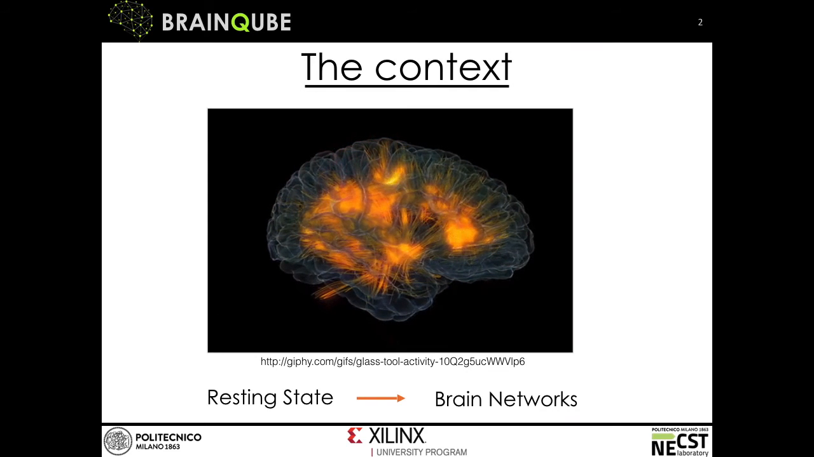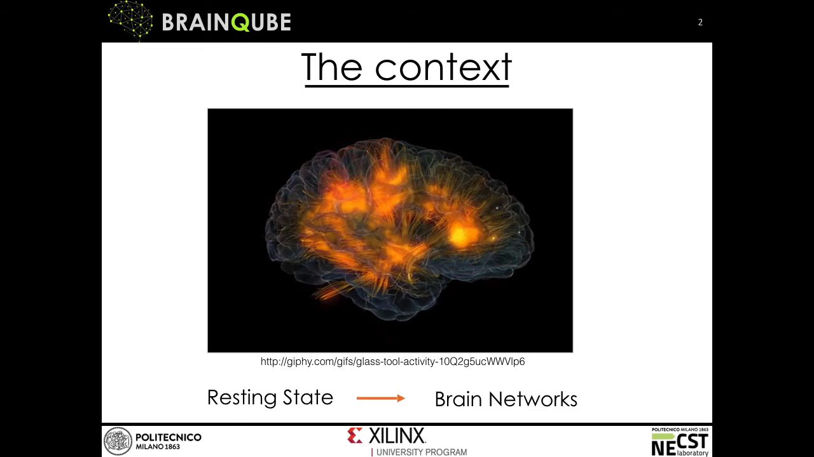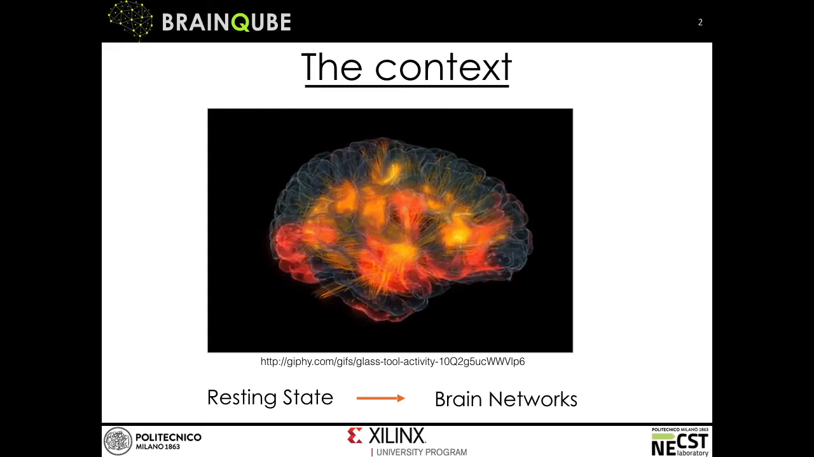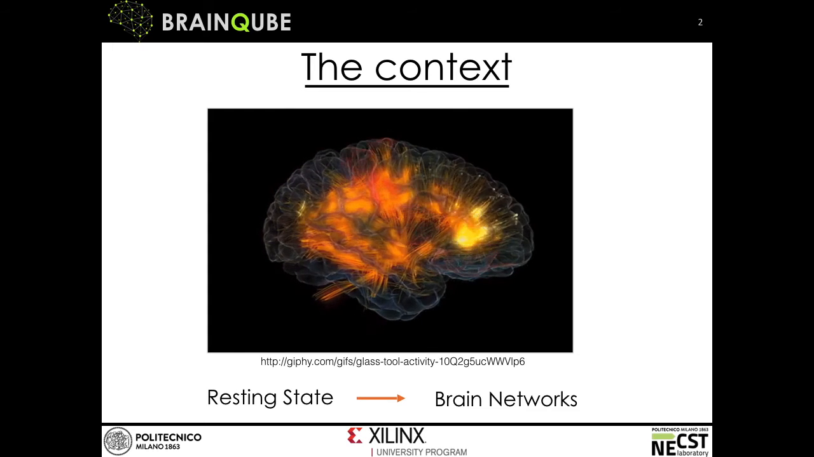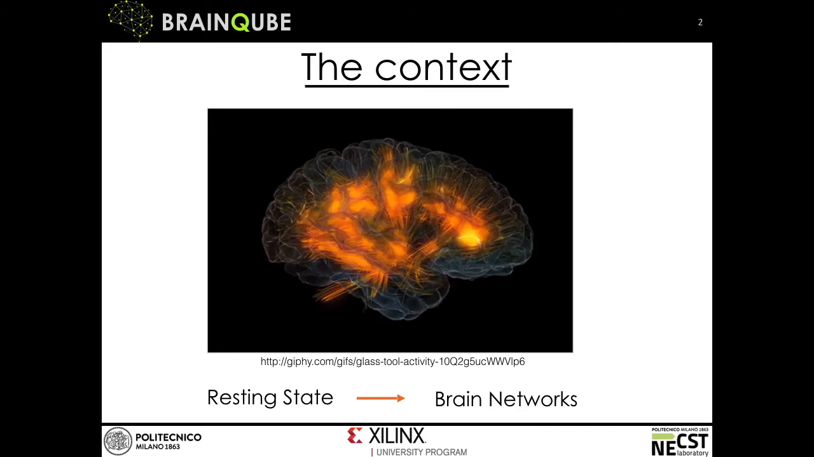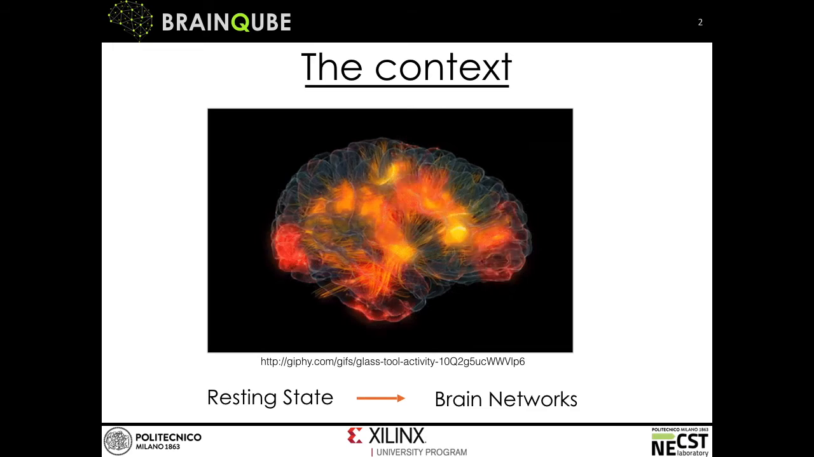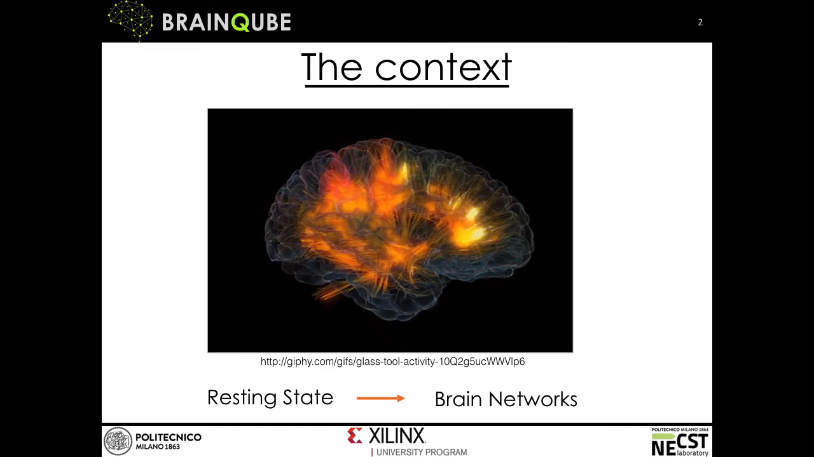BRAINQUBE focuses on a particular condition of the brain, the resting state, in which a subject is not performing any physical or mental task. It has been proven, in fact, that even during resting state, brain activity is not casual, but highly organized, forming specific networks that are responsible for the fundamental cognitive functions.